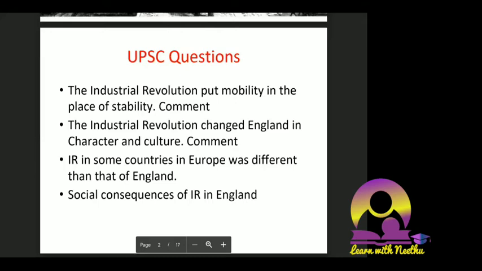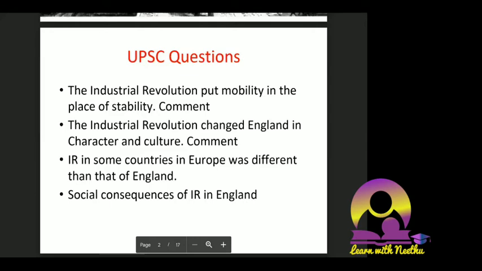Okay, and what are the social consequences of the Industrial Revolution in England? Social consequences play a very important part, so we are dealing with them in a separate slide altogether: what are the social consequences or social reasons or impact of the Industrial Revolution.